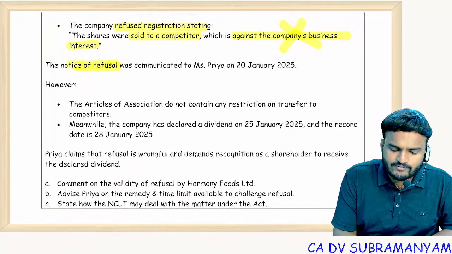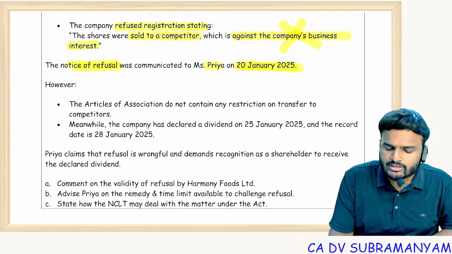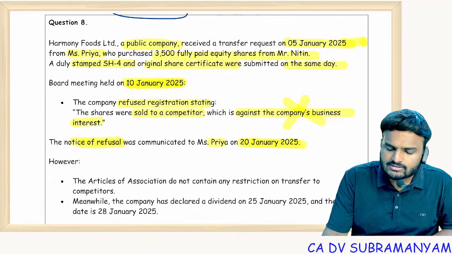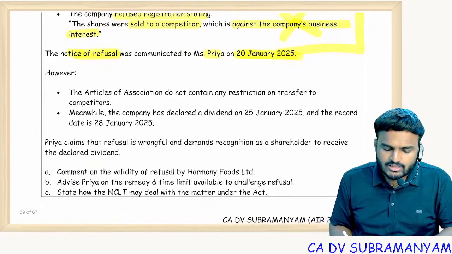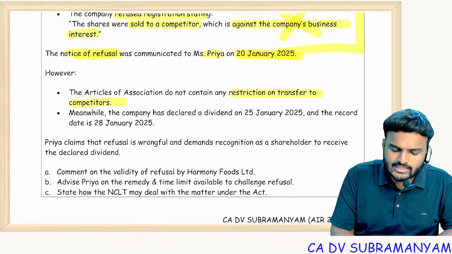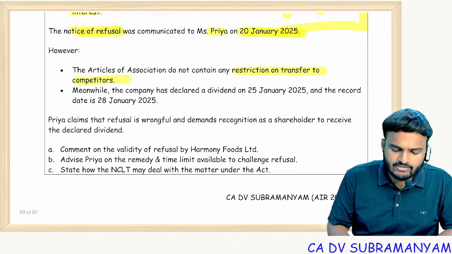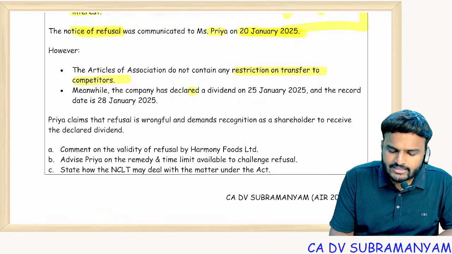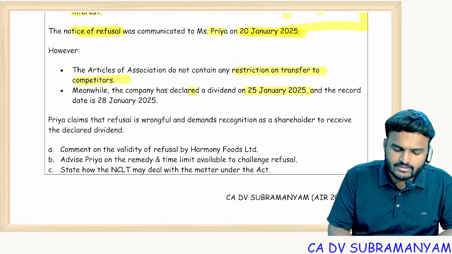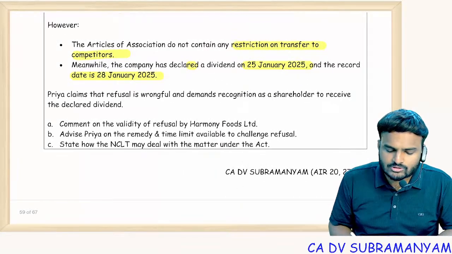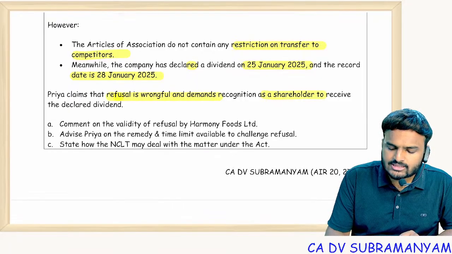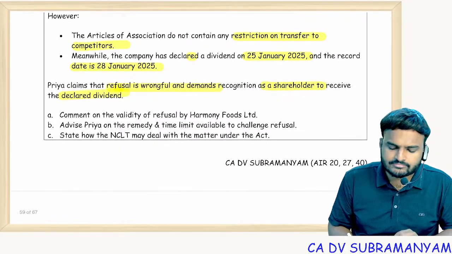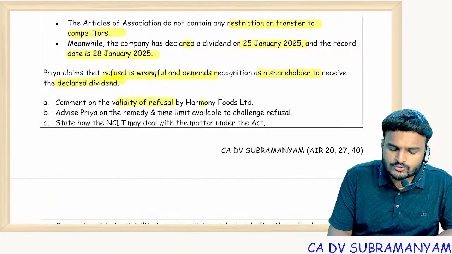The notice of refusal was communicated to Ms. Priya on 20th January. That is within 30 days of delivery of the documents, valid only. However, AOA do not contain any restriction on transfer to the competitors. Meanwhile, the company has declared a dividend on 25th January 2025 and the record date is 28th January 2025. So Priya claims that the refusal is wrongful and demands recognition as a shareholder to receive the declared dividend. Comment on the validity of the refusal by the company.